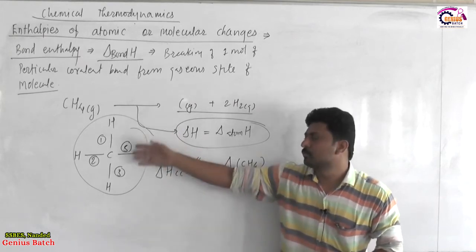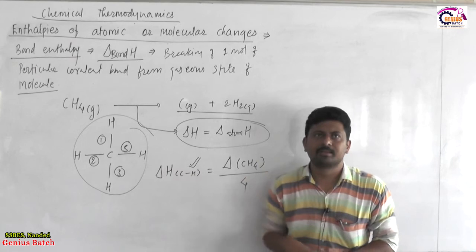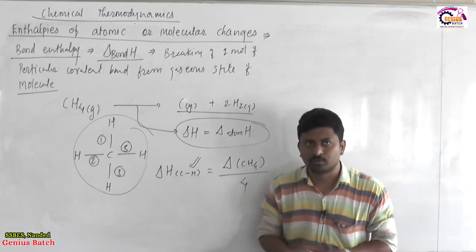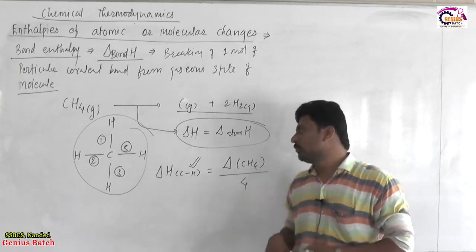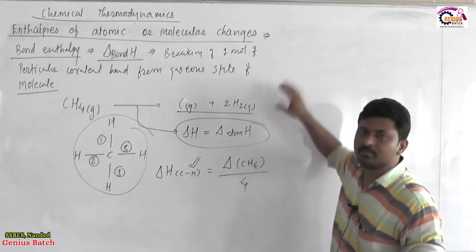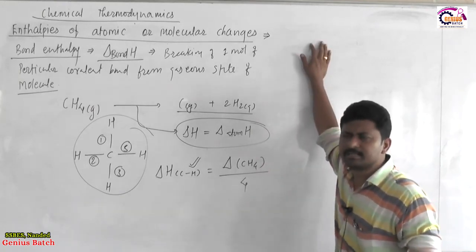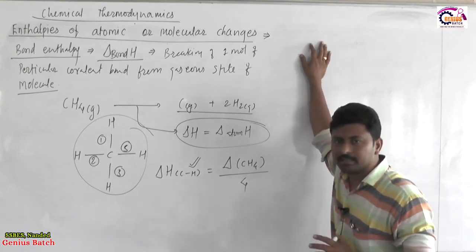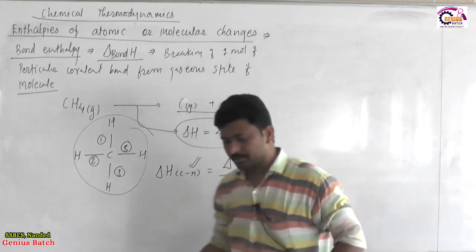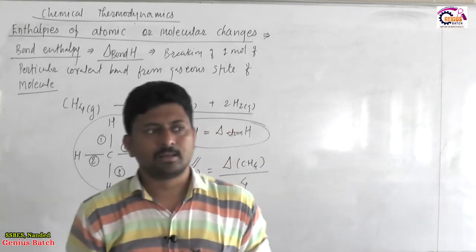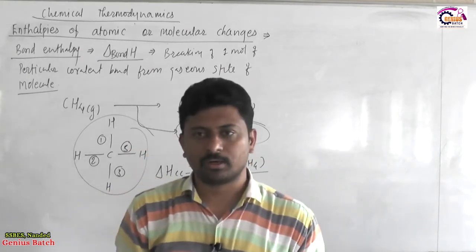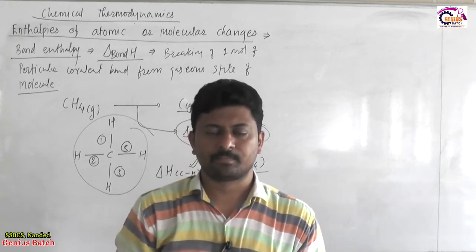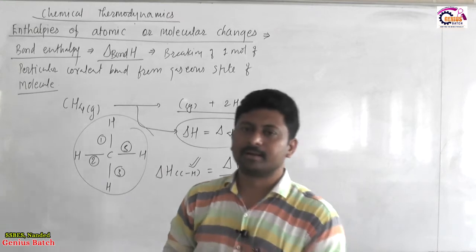If we take 1/4 mole of CH4 and break it down, then we would get the enthalpy change for 1/4 mole of CH4, and the bond enthalpy will be the same, because that is the amount of energy required. So when we relate with bond enthalpy, we should be related with the number of bonds which are broken down. It is not related with the amount of substrate. Okay, so make it clear.